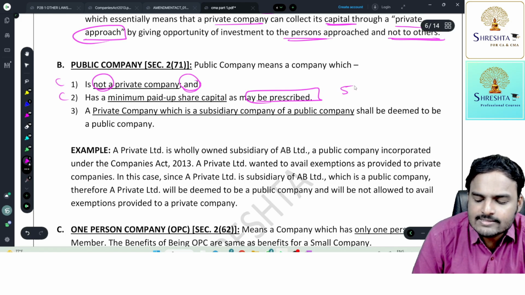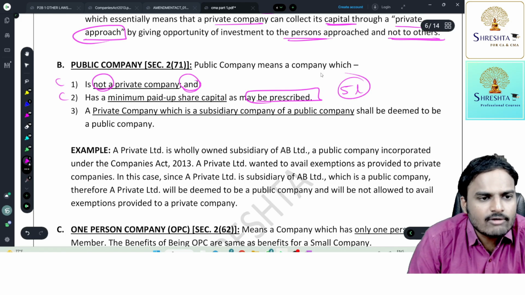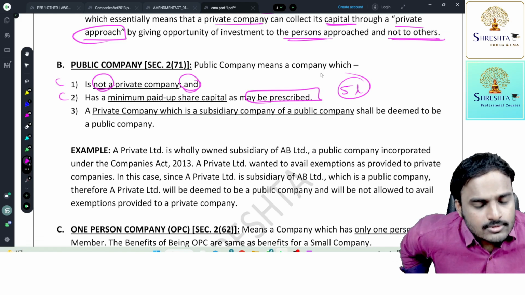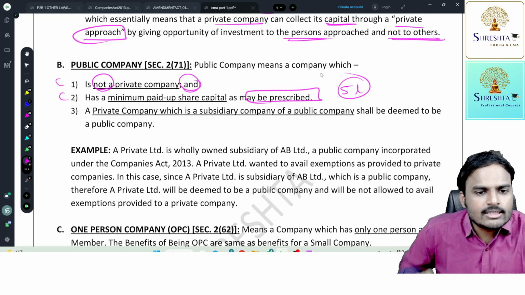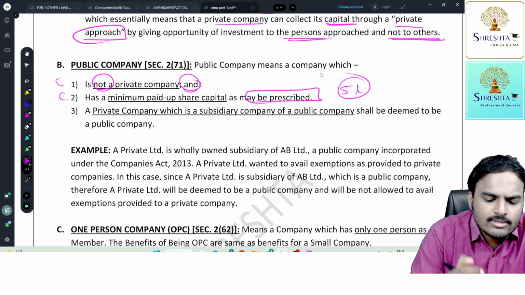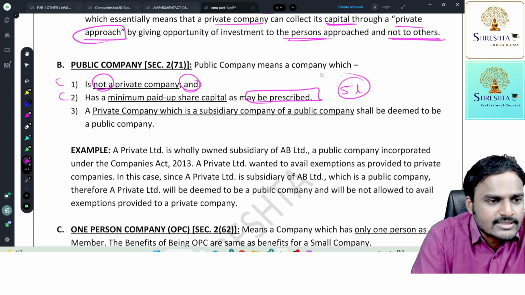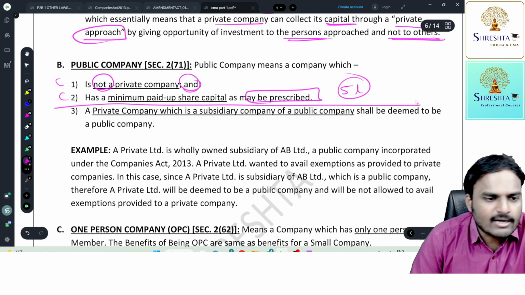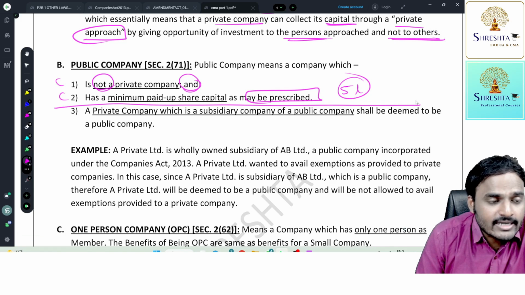Previously it was 5 lakhs. Every public company should have a minimum paid up share capital of 5 lakhs, but after that they removed the condition of 5 lakhs and wrote the point as may be prescribed, but so far that limit was not yet prescribed. And we had one more public company, this is a separate condition.